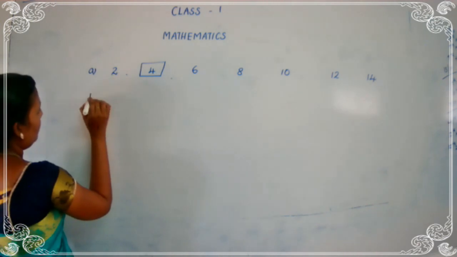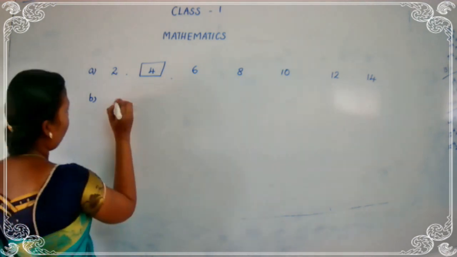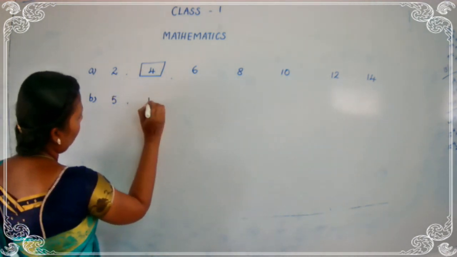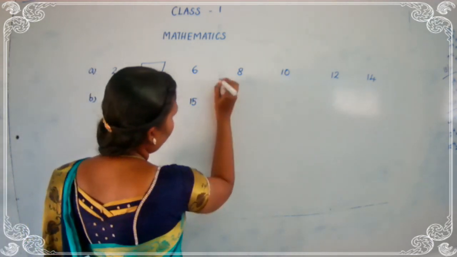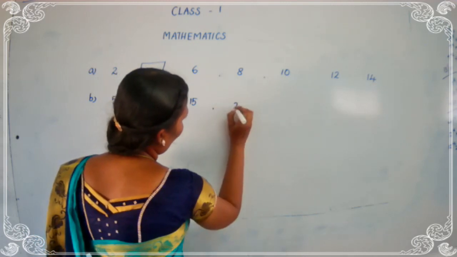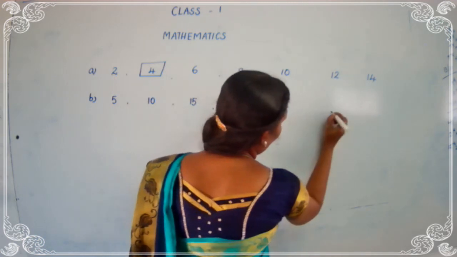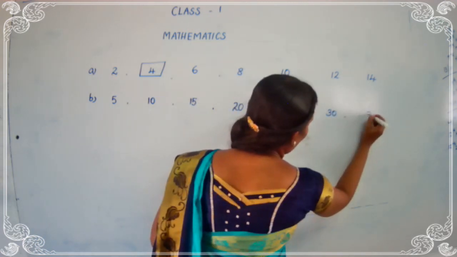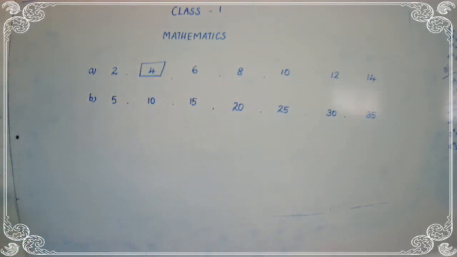Okay, then see the second one, B. Count in 5 steps. You have to add 5, 5, 5. Okay, 5, then 10, then 15, then 20, 25, 30, 35. Okay, 5, 10, 15, 20, 25, 30 and 35.